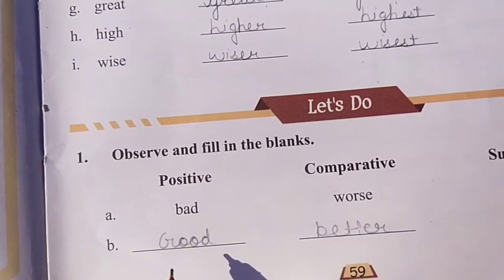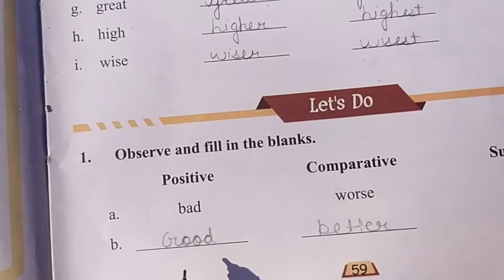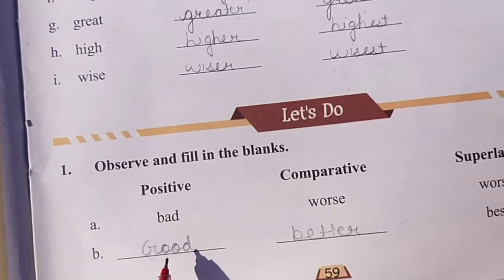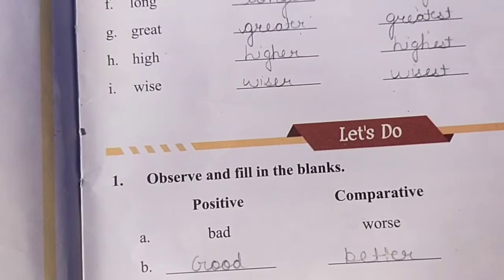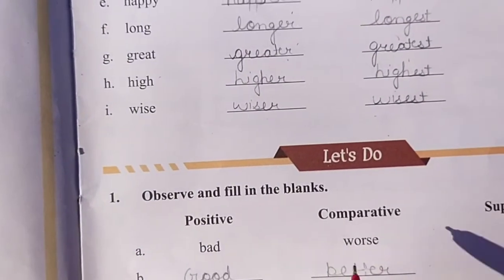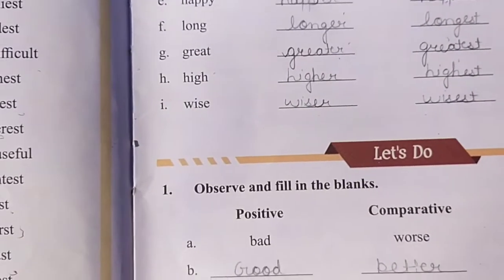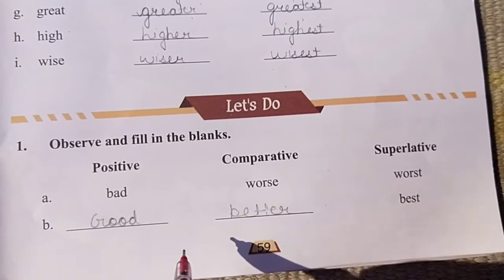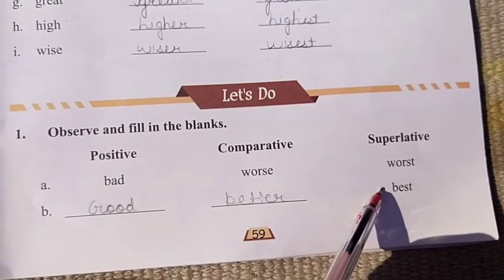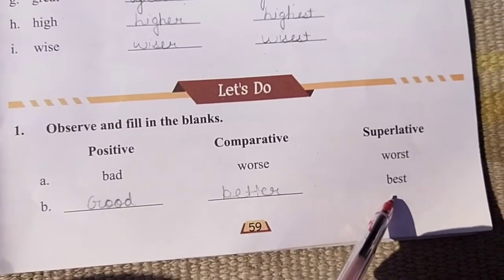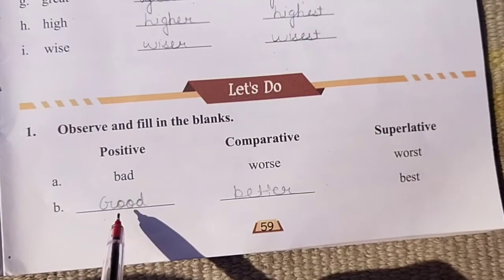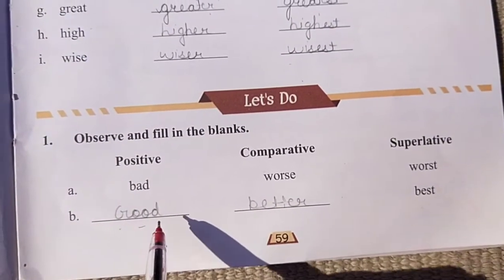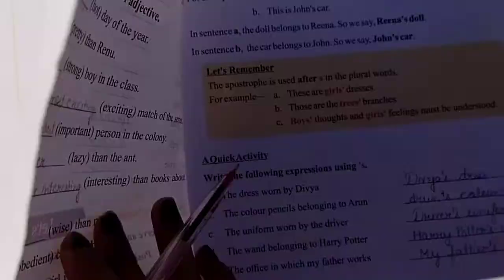Now in the next activity you have to write down the missing degree of adjective. Okay, so in some groups either positive degree will be given to you and you have to write down comparative or superlative degree. Now first one is already done for us, bad, worse, worst. Now only the superlative degree of the next one is given to us, best. So in the positive degree it will be good, and in the comparative degree it will be better. So good, better, and best.